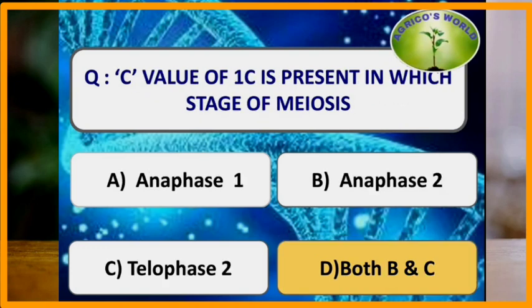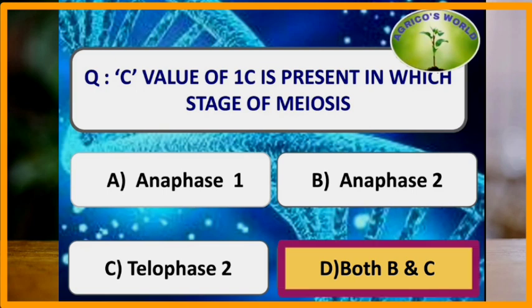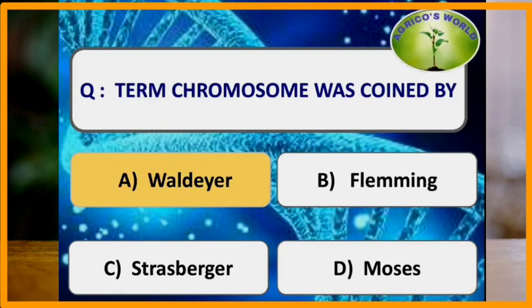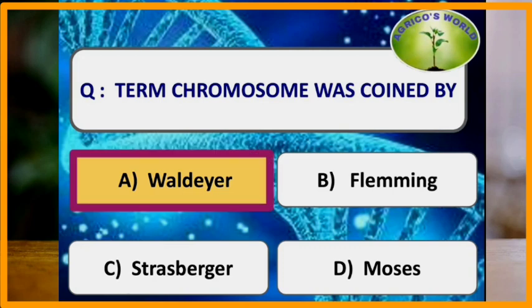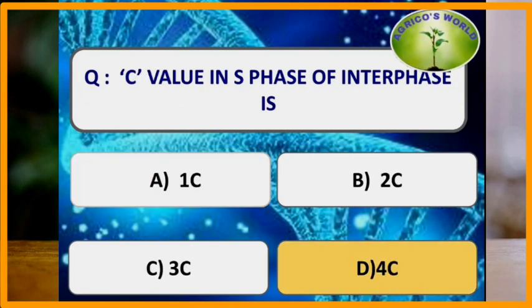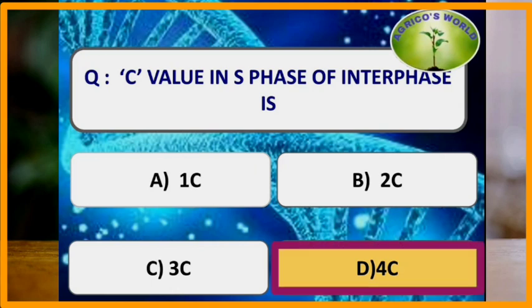C value of 1C is present in which stage of meiosis? It is present in anaphase 2 and telophase 2. The term chromosome was coined by Waldeyer, but the chromosomes were discovered by Strasburger. C value in S phase of interphase is 4C.